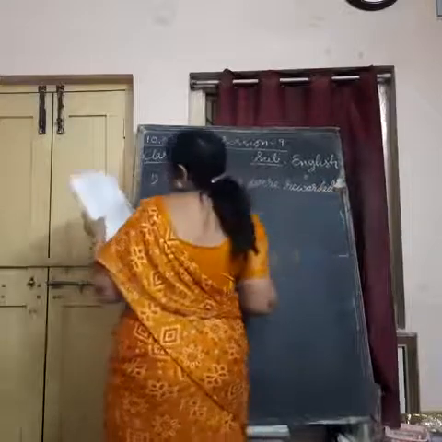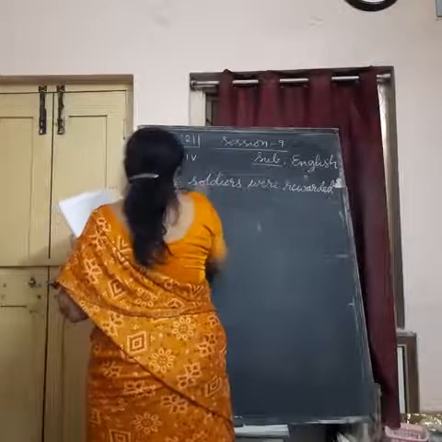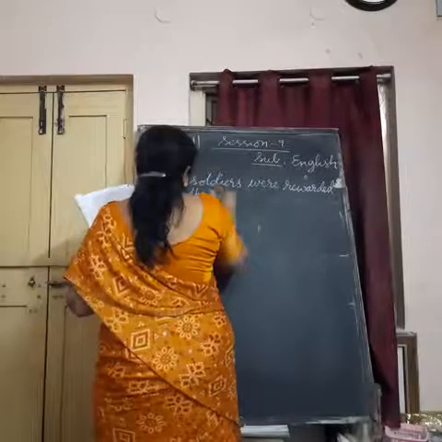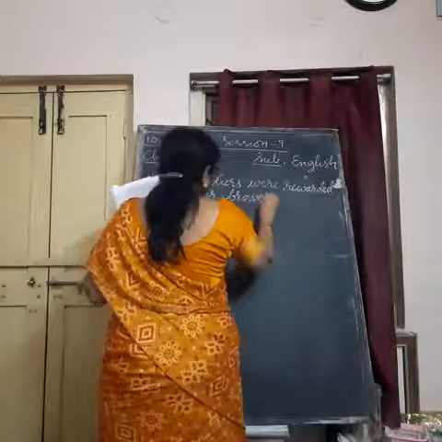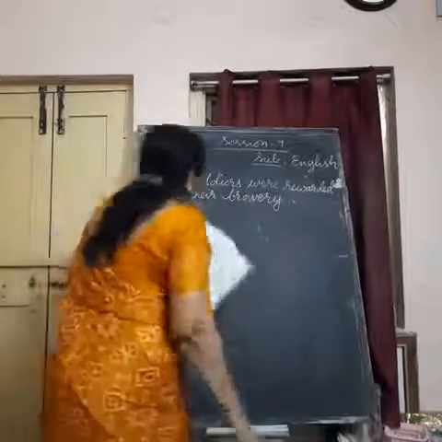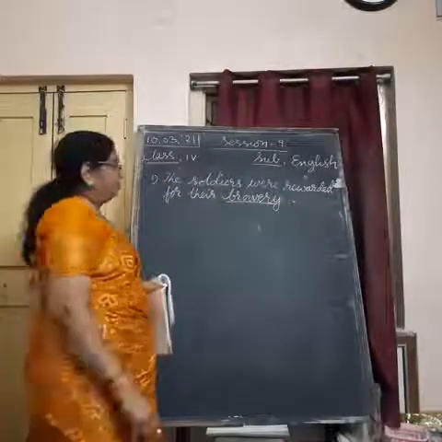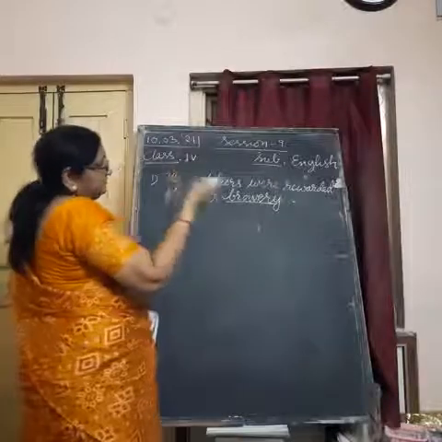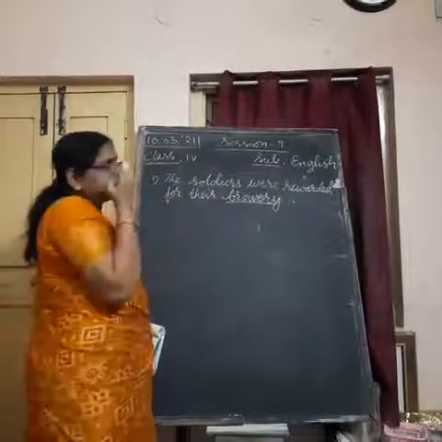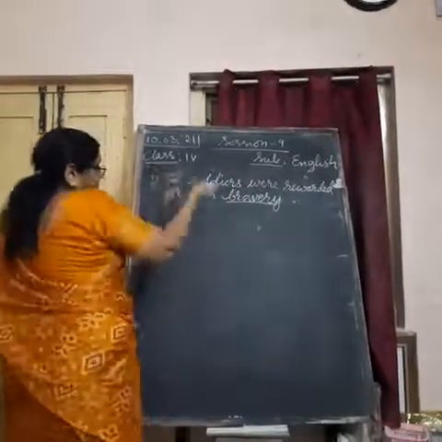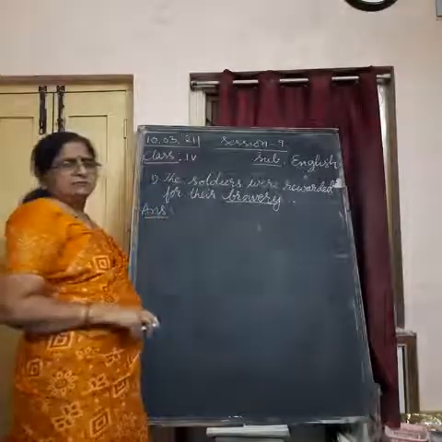The soldiers were rewarded for their bravery. For their bravery. So this is the word they have used, noun form. The soldiers were rewarded for their bravery, honored for their bravery. Bravery is a noun form. Brave, bravery. Now you have to rewrite the sentence using brave.